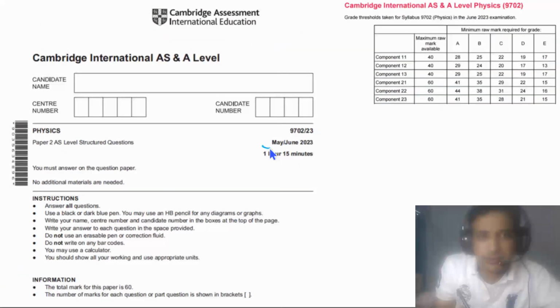In today's lesson, we are talking about May-June 2023 paper 2 variant theory. Total time for this exam is 1 hour and 15 minutes and total mark for this paper is 60. You need to answer all questions in this paper.